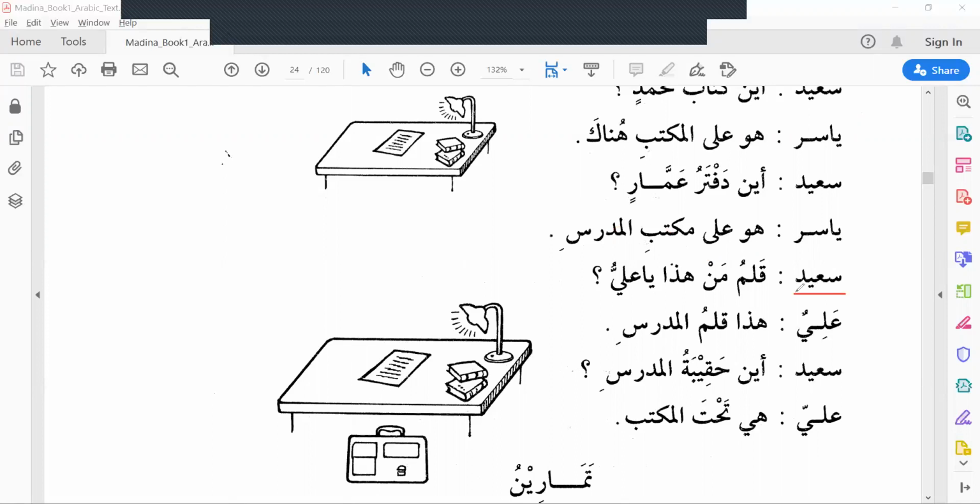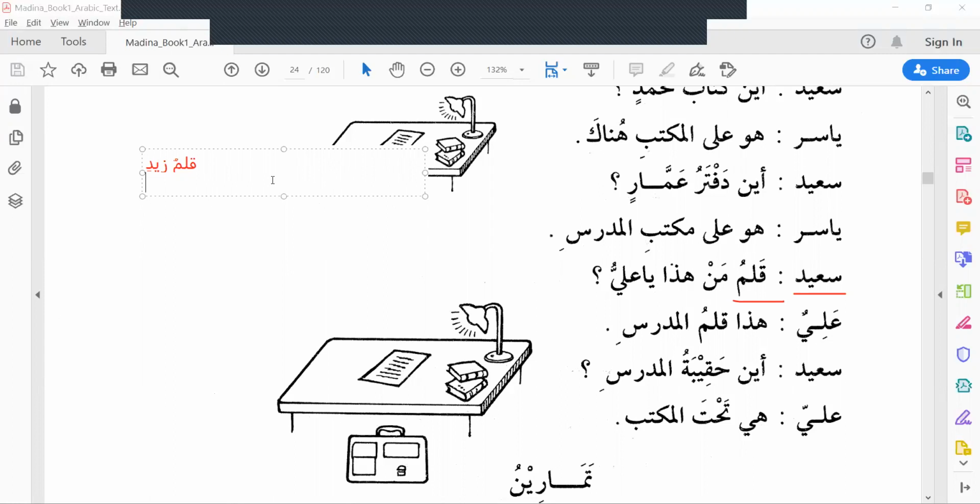Then Sa'id asked, Qalamu Zaidin. How do we say Zaid's pen in Arabic? Qalamu Zaidin means Zaid's pen. If you want to ask whose pen, we already learned that whose is man.